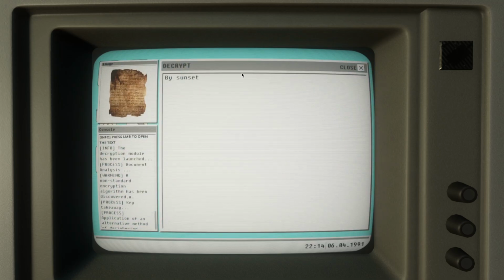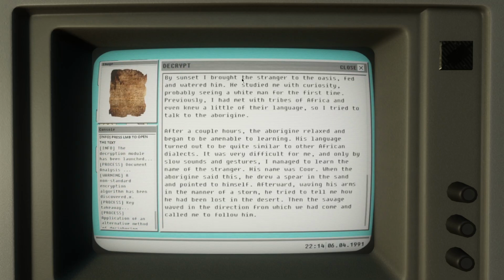It's a poor decision. By sunset, I brought the stranger to the oasis, fed and watered him. He studied me with curiosity, probably seeing a white man for the first time. Previously, I had met with tribes of Africa and even knew a little bit of their language, so I tried to talk to the Aborigine.